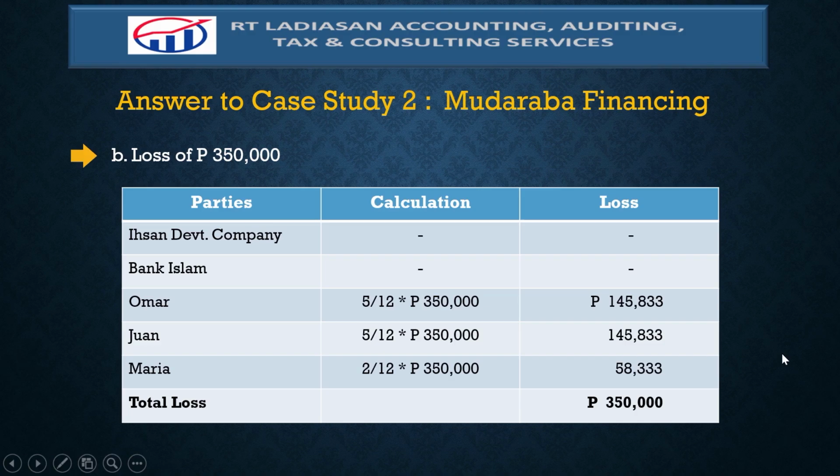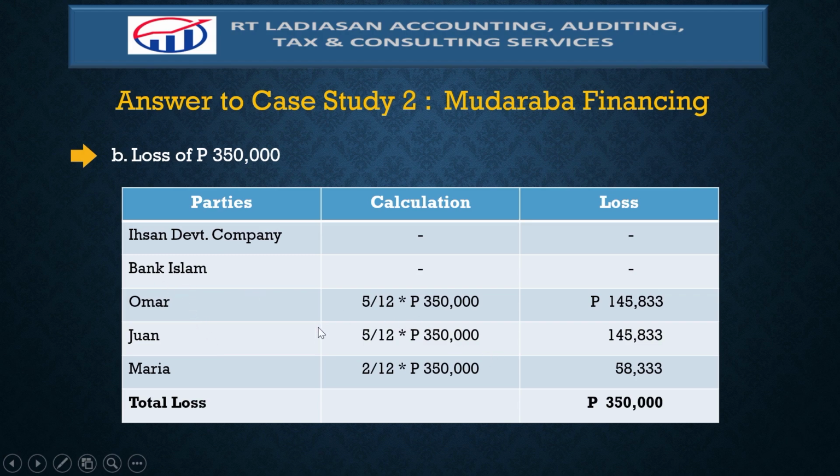How about the loss of 350,000 pesos? Considering that this is a Mudaraba contract, therefore, Ehsan Development Company as Mudarib and Bank Islam as Mudarib in the first contract will not bear any loss. And therefore, the Rabbul Mal, the original capital providers such as Omar, Juan, Maria, shall bear the losses and shall distribute the total loss of 350,000 pesos based on the agreed ratio with respect to the first Mudaraba contract with the Bank Islam.